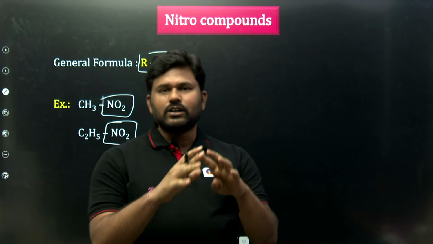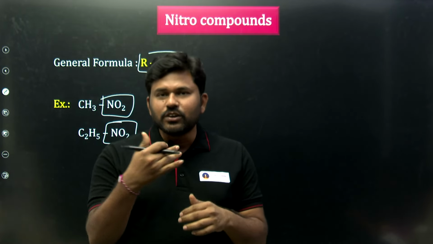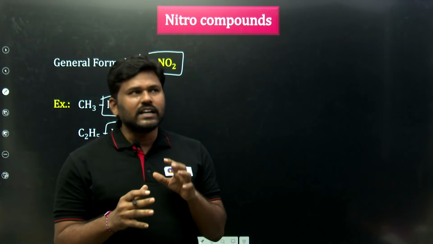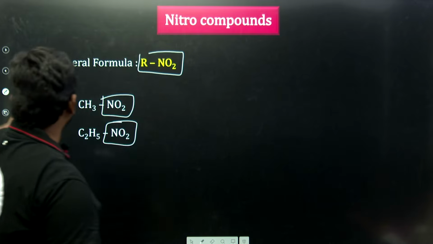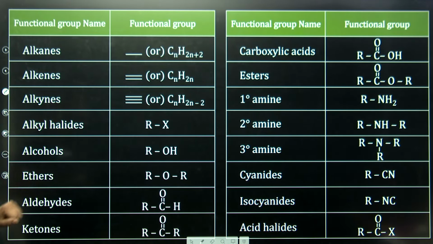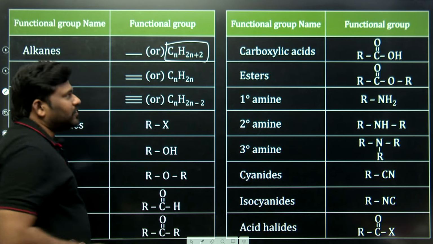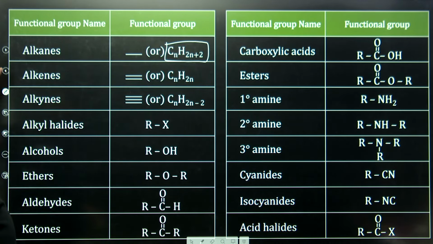Now we are seeing the total summary of functional groups in organic chemistry, from the starting till now. First one will be alkanes. What are the alkanes? Single bond is there, CnH2n+2. This is what we call alkanes.